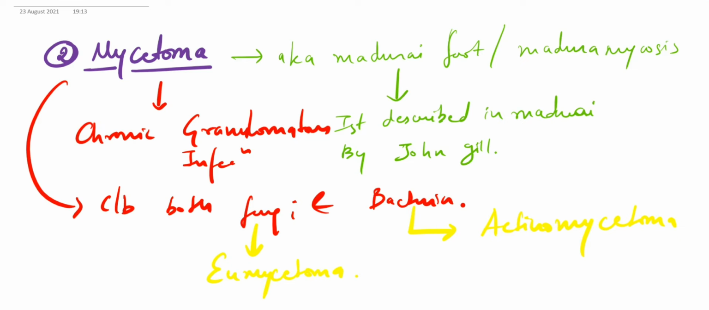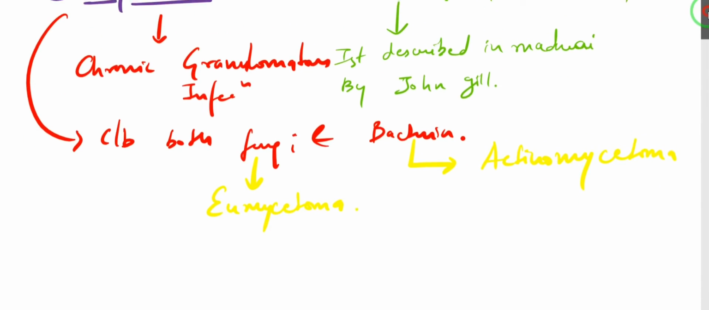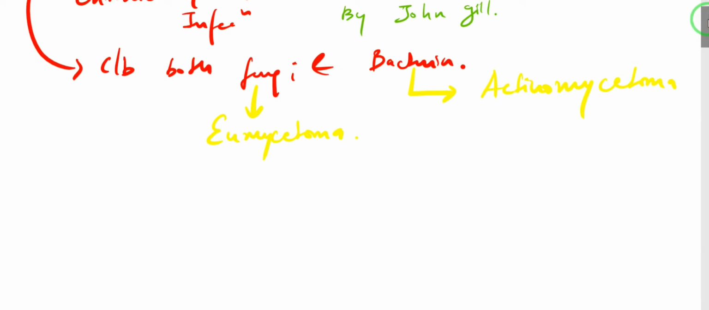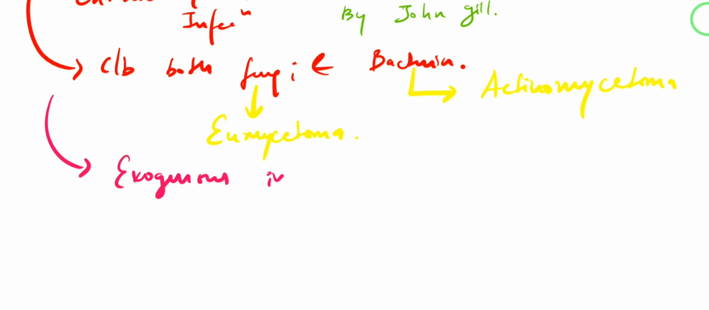So how does this infection actually occur? The causative organism, that is the fungi or the bacteria, usually lies in our surroundings. They are saprophytic organisms. They are not present in our body. They are not commensals. They are saprophytes. So it is a type of exogenous infection.